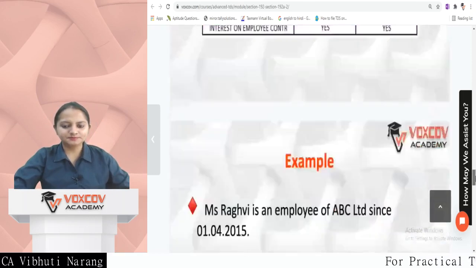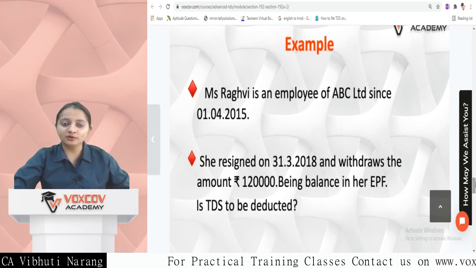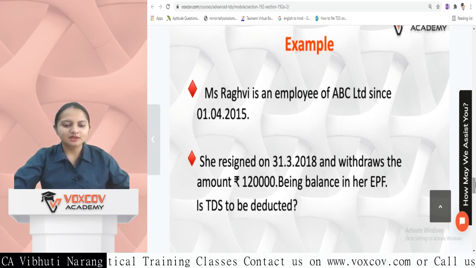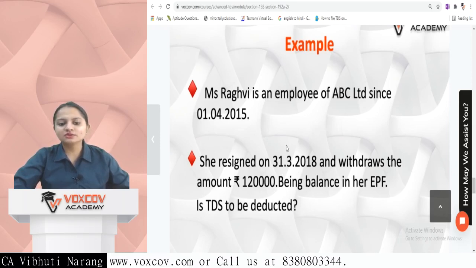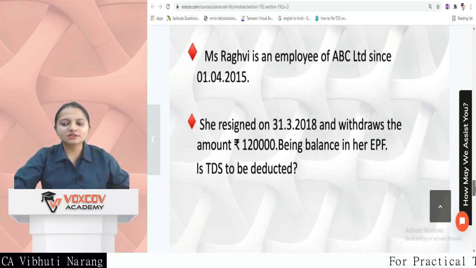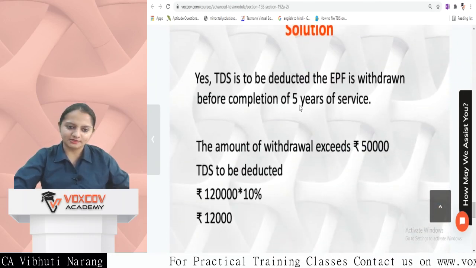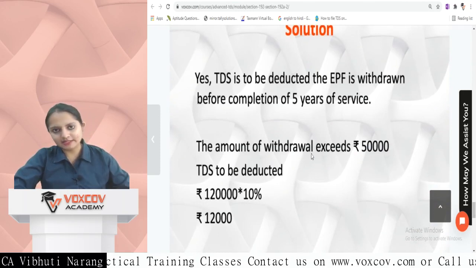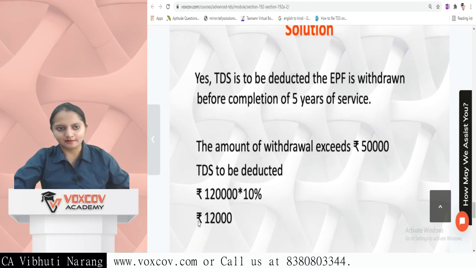For example, Ms. Raghavi is an employee of ABC Limited since 1st April 2015. She resigned on 31st March 2018. That is, she was in service for 3 years and has withdrawn the amount of 1,20,000 balance in her EPF account. Is TDS to be deducted? The condition that the service is less than 5 years is fulfilled, and the amount is also exceeding rupees 50,000. So TDS at the rate of 10% will be deducted.